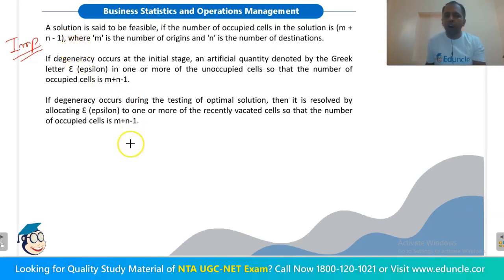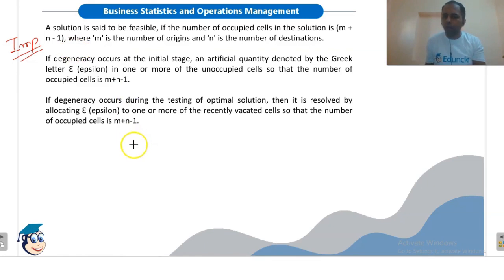This means in how many cells we have allocated the unit. Now this total number of cells in which we have allocated the units must always be equal to m plus n minus 1, where m is the number of rows in the transportation table, n is the number of column.